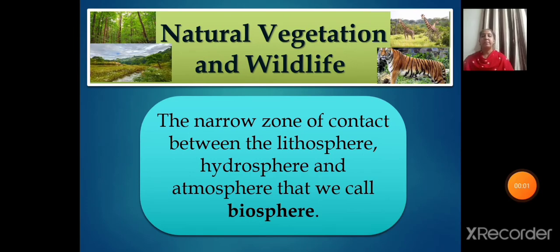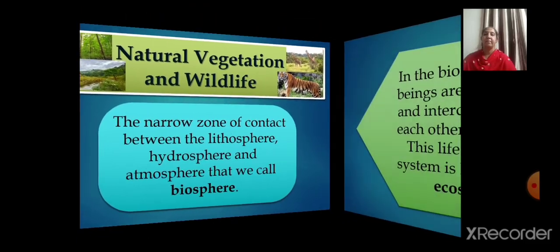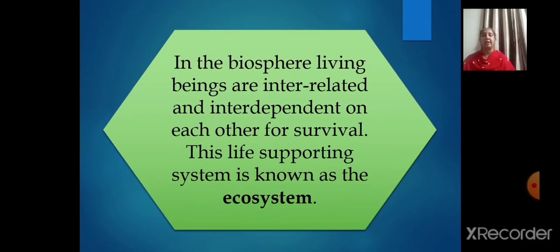Now let's begin with the next topic, that is natural vegetation and wildlife. Natural vegetation and wildlife exist only in the narrow zone of contact between the lithosphere, hydrosphere and atmosphere. And children, you all know very well that this is called the biosphere. You have learned this in your lower classes also. In the biosphere, living beings are interrelated and interdependent. Without this interdependency, survival is very difficult. This life supporting system is known as the ecosystem.